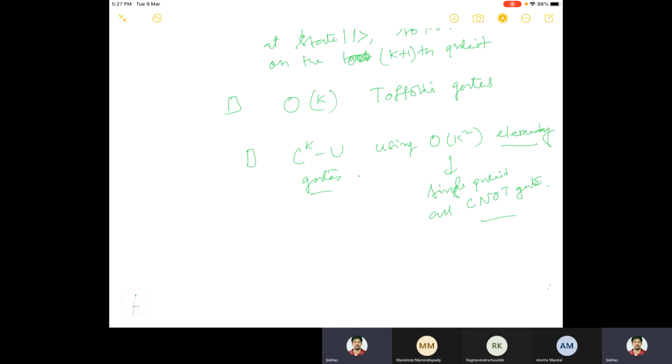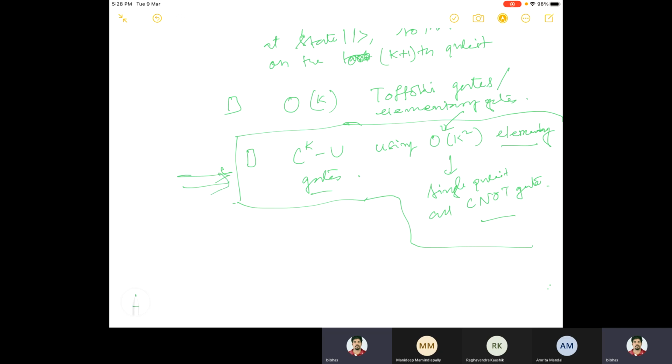Oh, okay. Sorry. Yeah, you're right. Let me just forget about this point for the time being. I was thinking about the other gate I was talking about. So that will be order of k square. Otherwise, yes, you are right. So this is order k elementary gates. Yeah, you're right. I was thinking about the other thing. I'll come back to this.